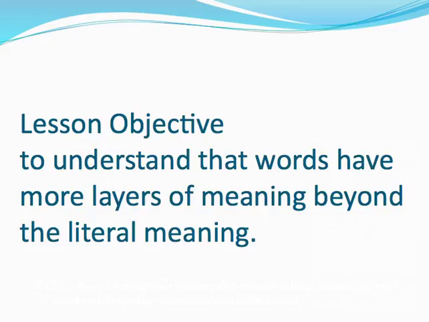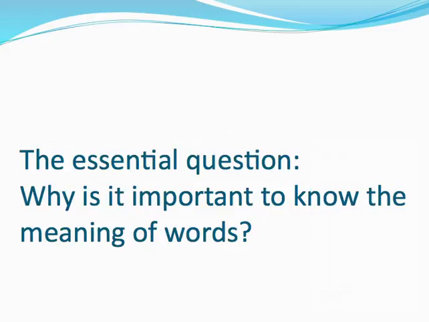Today's literature lesson is on denotation and connotation. The lesson objective is to understand that words have more layers of meaning beyond the literal meaning. The essential question is, why is it important to know the meaning of words?